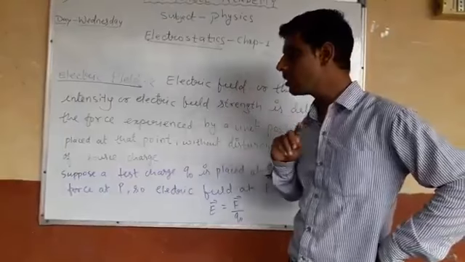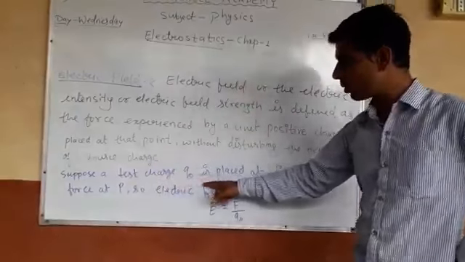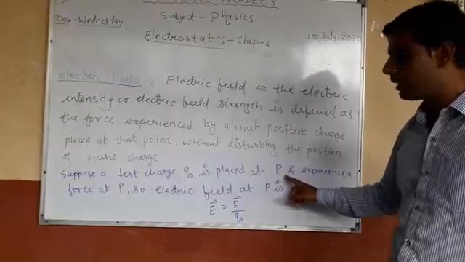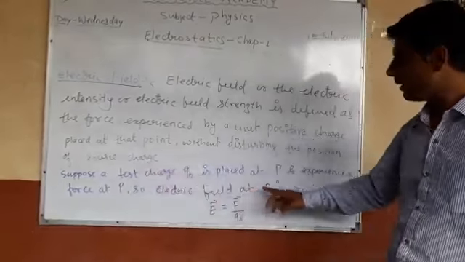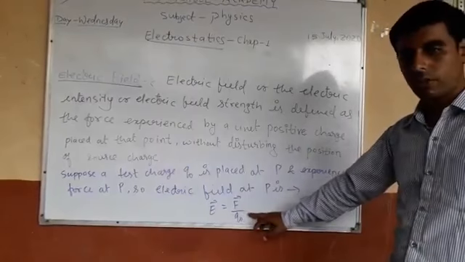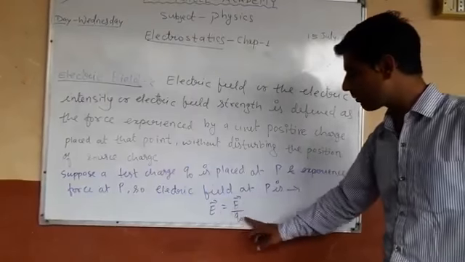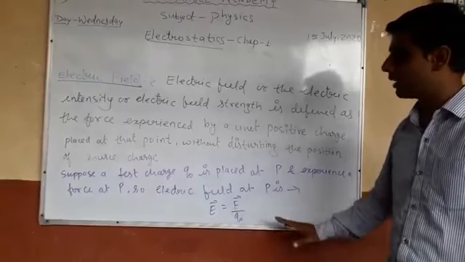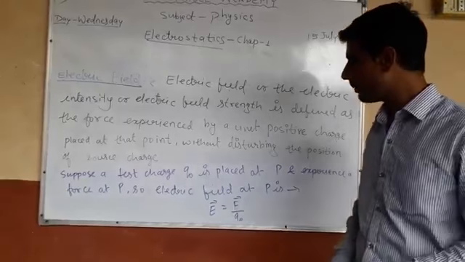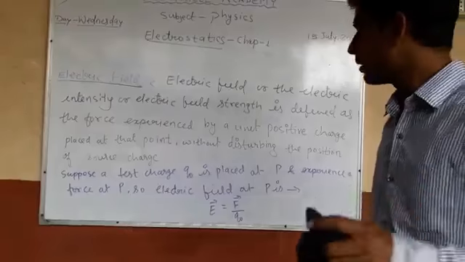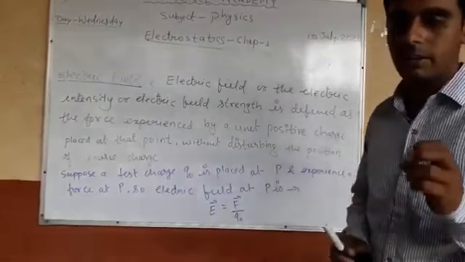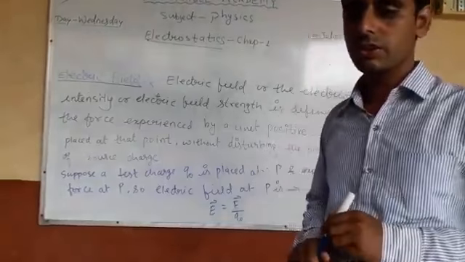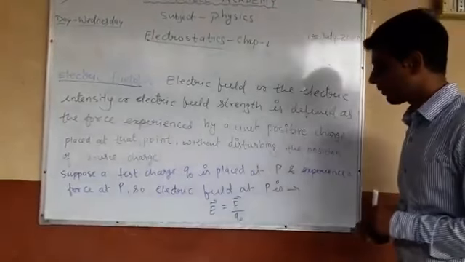Okay. Suppose a test charge Q naught is placed at P and experiences a force F at P. So the electric field at P, what is the formula for electric field? E equal to F by Q naught. Electric field equal to F by Q naught. Now if there is a very small charge, then what is the formula?